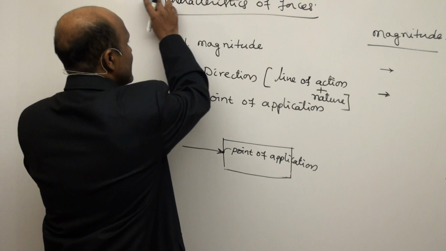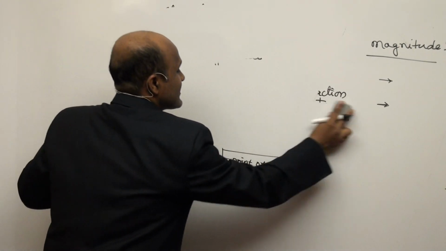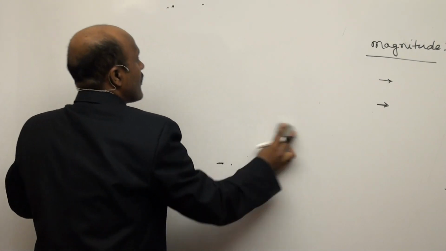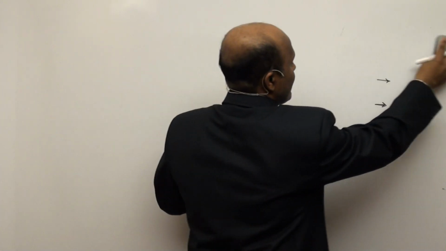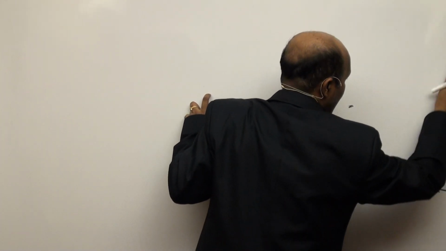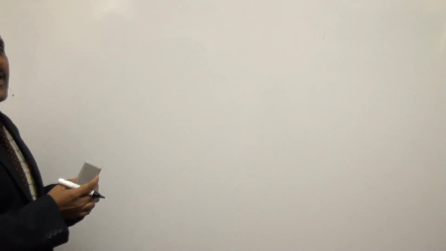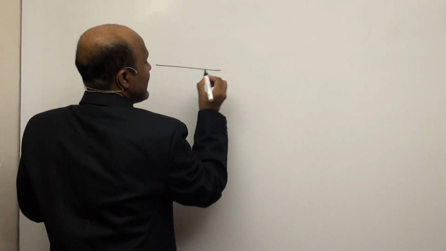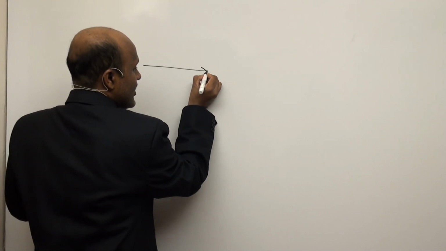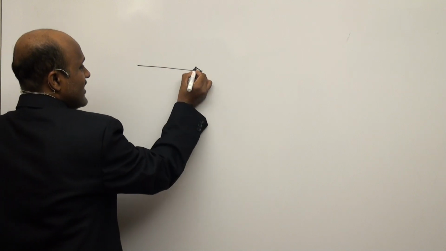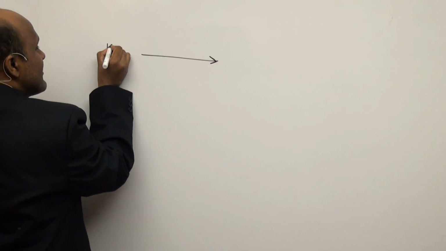After this, we know the basic concept of force. Next one is what is a system of forces. From this concept, we learn the characteristics of a force. Magnitude is, for example, 100 Newton.